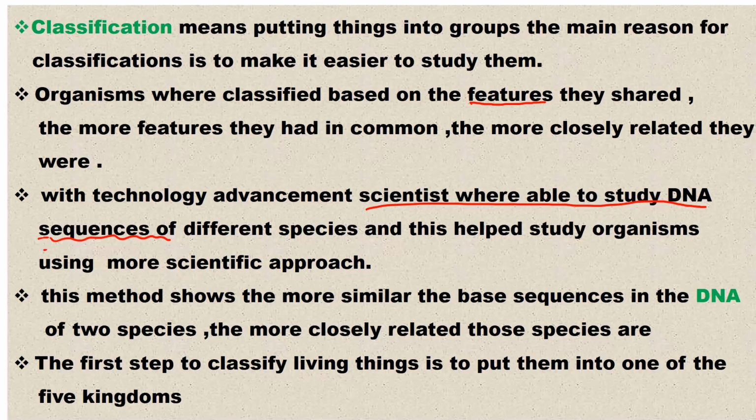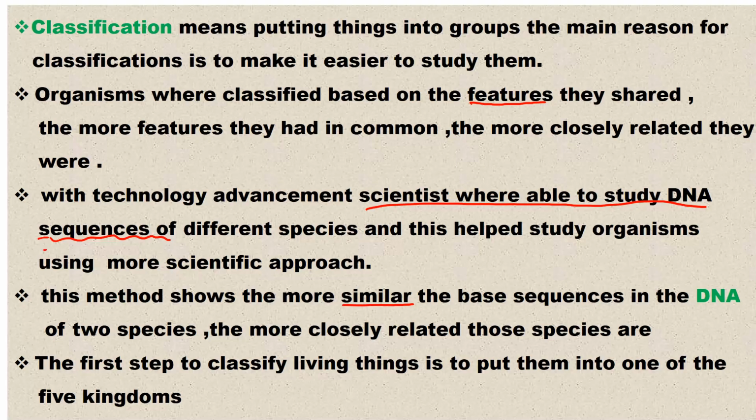So make sure that you know that DNA sequence is the most effective approach to classifying organisms. This method shows that the more similar the base sequence in the DNA of two species, the more closely related the species are, and the closer their common ancestors. Pay attention, I've mentioned the word common ancestors. So if they have the same bases, it means they have common ancestors. That's one question you will find again.